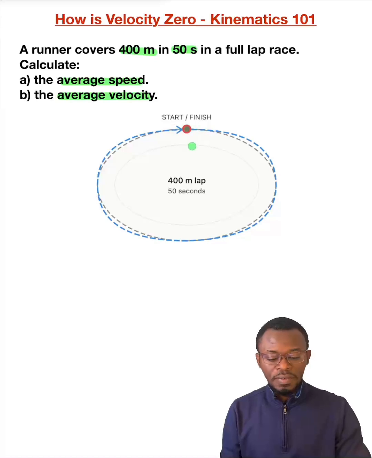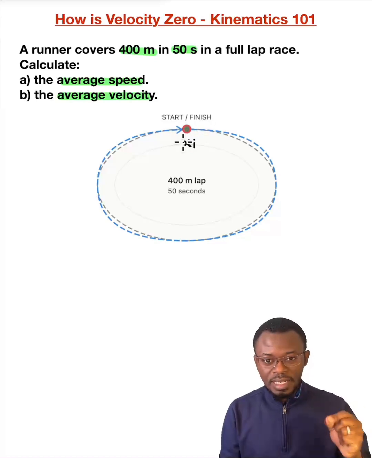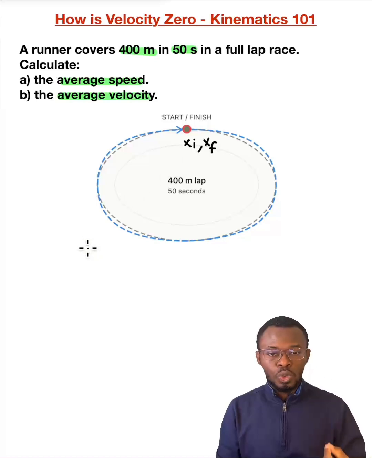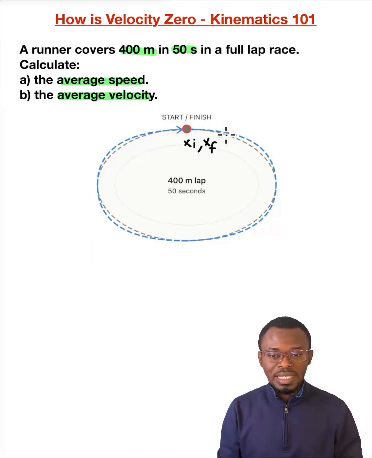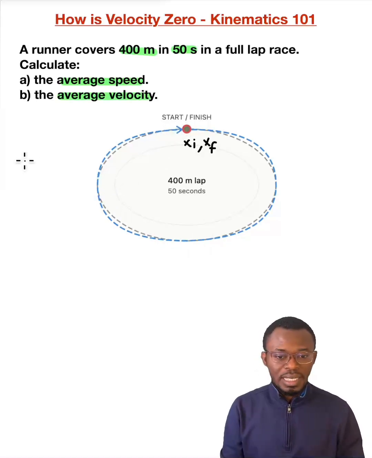Here we are given that the runner started from here, so the initial position is here, and also ended the lap at the same position. So the final position is also at the same point. The key important thing to note here is the difference between distance and displacement. Distance is the path length. So the total distance traveled from the beginning to the finish of this race is 400 meters. So the distance D is 400 meters.